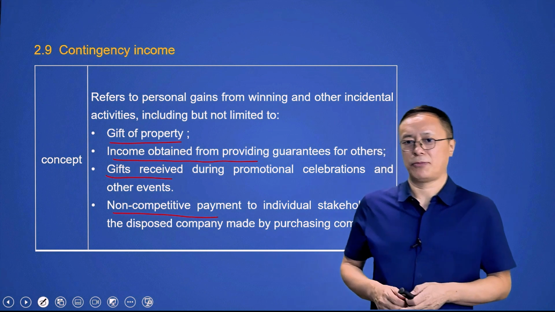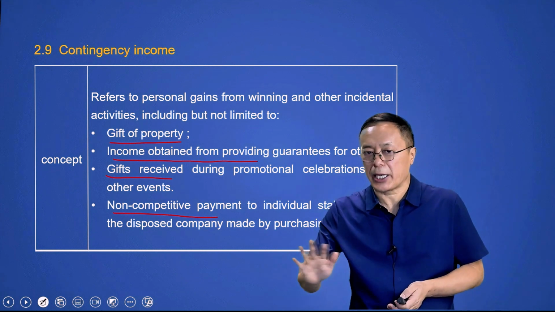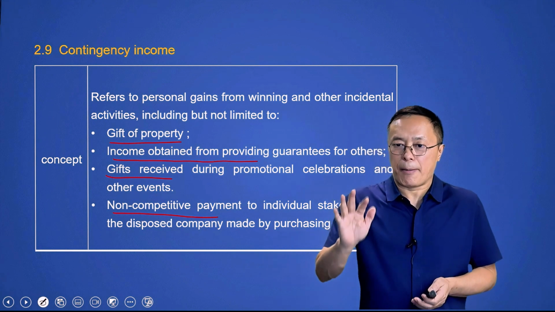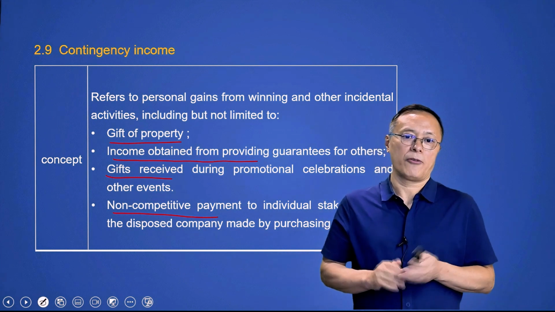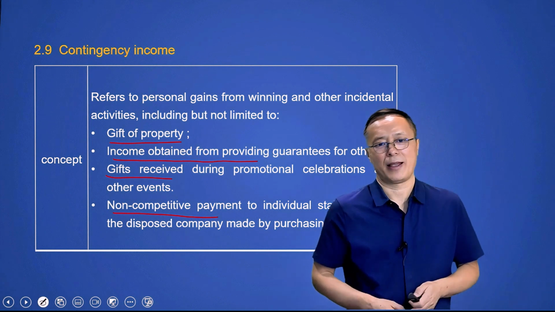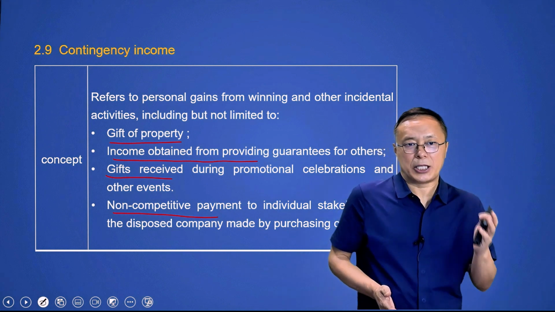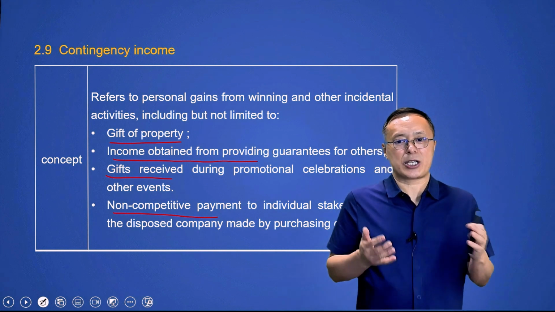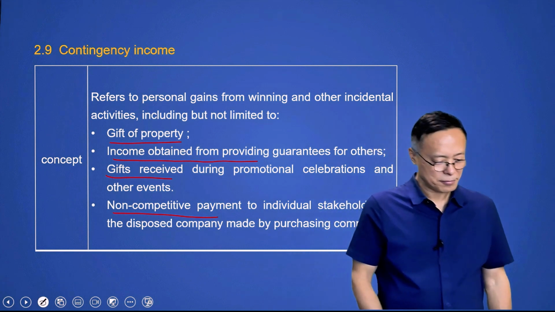What's the meaning? Simply put, you sell your company to me and you promise not to engage in business that competes with the company in the future. For your assurance, I give you some compensation. In short, occasional income or contingency income is generally obtained free of charge.